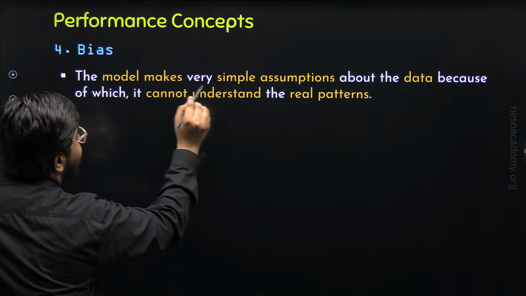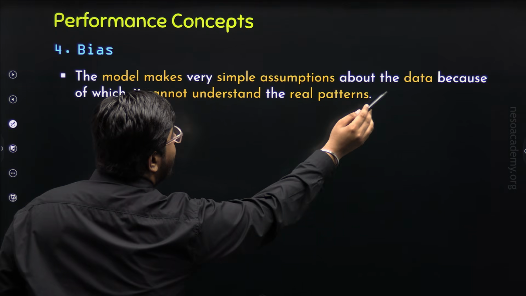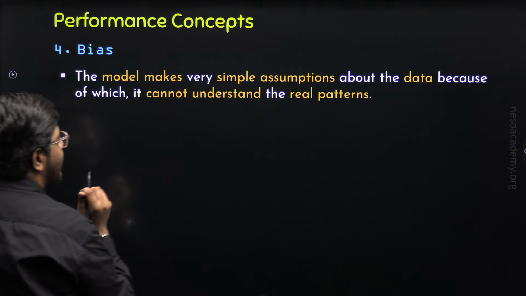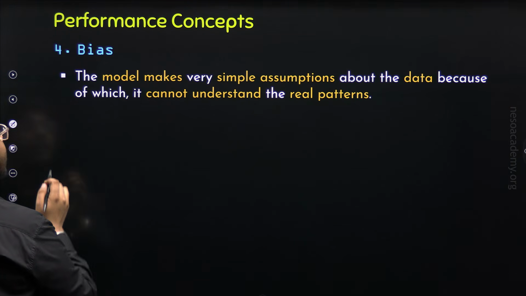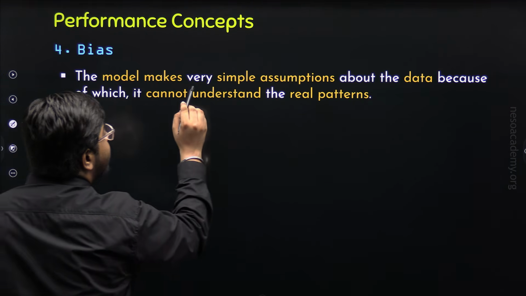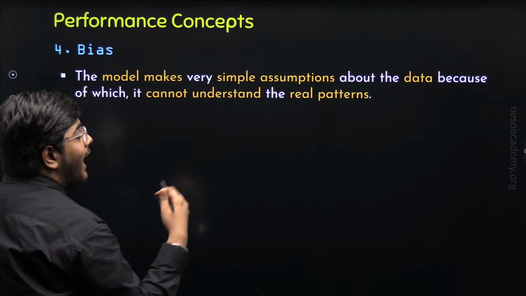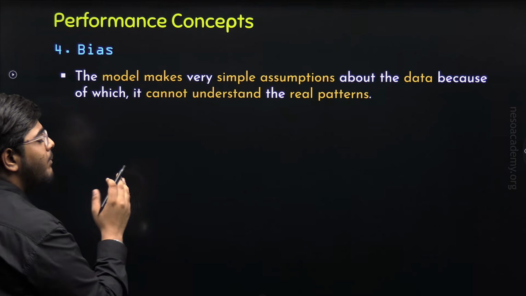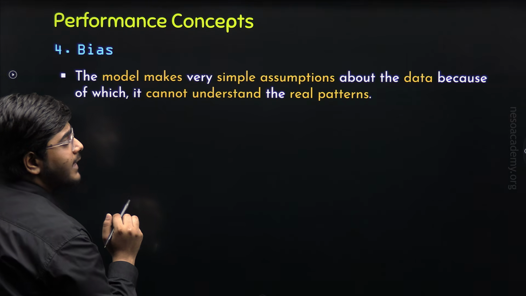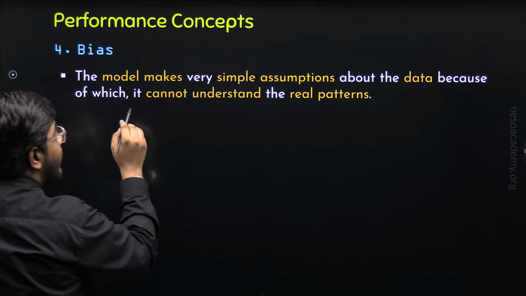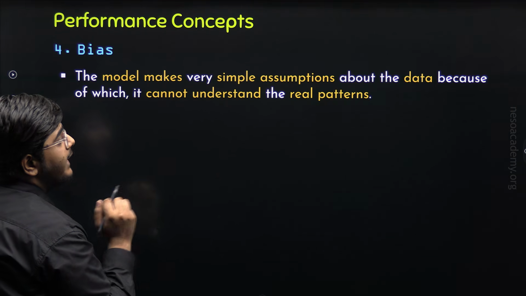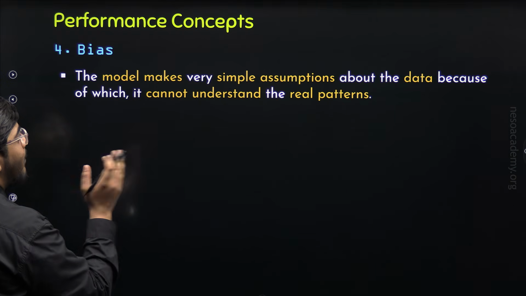The model makes very simple assumptions about the data, because of which it cannot understand the real patterns. What does that mean? It simply means that if bias is high, then the machine learning model makes very simple assumptions about the data that we have provided to it. The model becomes so simple that it is not able to handle the complex relationships in the data. And because of this, it cannot understand the real patterns, features, and relationships in the data. This is known as bias.